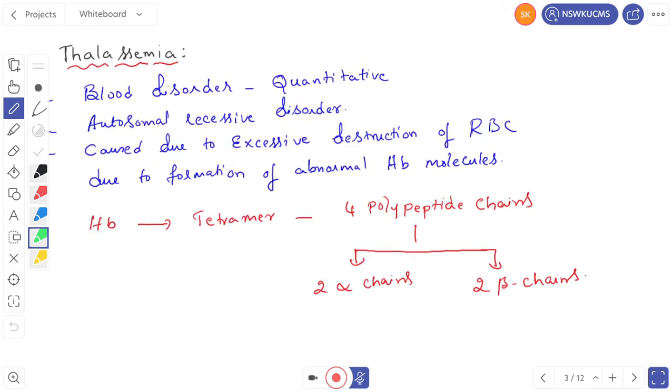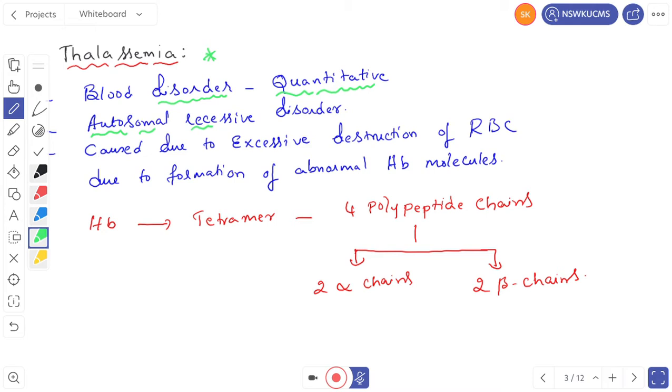Let us go for the next one, thalassemia. It is also a very important one. Thalassemia is a blood disorder. It is a disorder in the blood and it is quantitative. It depends upon the quantity, so it is a quantitative disorder. And thalassemia is also an autosomal recessive disorder.